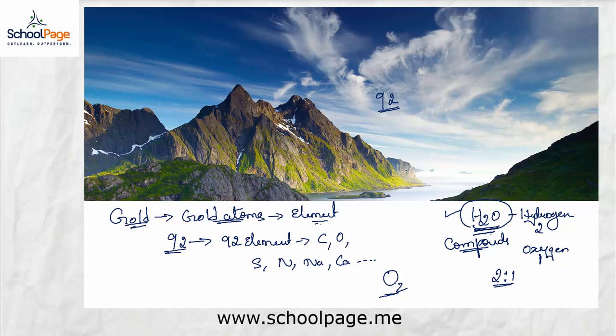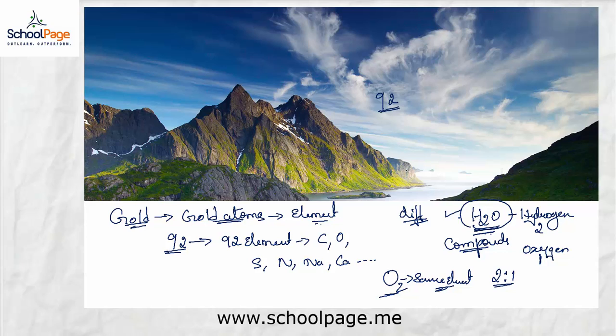So molecules are the smallest particles of substances which is made up of two or more atoms of same element, or different elements. So here the different elements, that is hydrogen and oxygen, combine to form a compound.